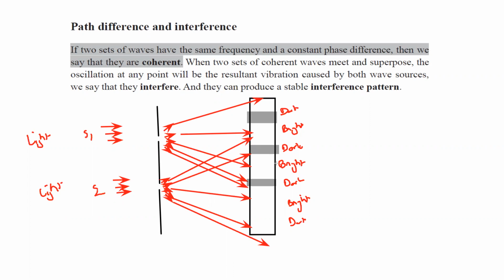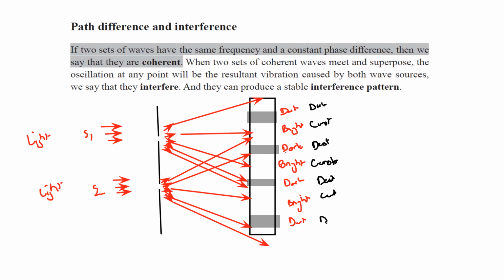Why are some regions dark and some regions bright? Because of interference. If there is constructive interference, it will be a bright region. But if there is destructive interference, a dark region. Again, constructive interference, bright. Destructive interference, dark. So a combination of bright and dark fringes will be there.